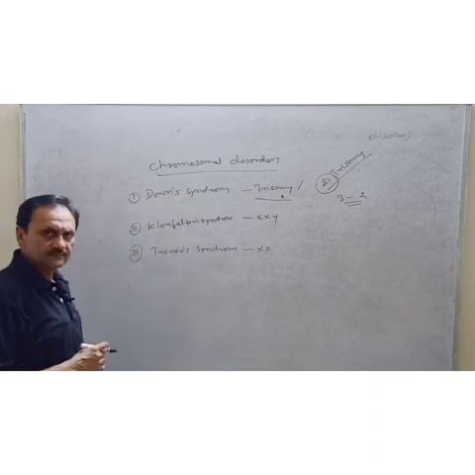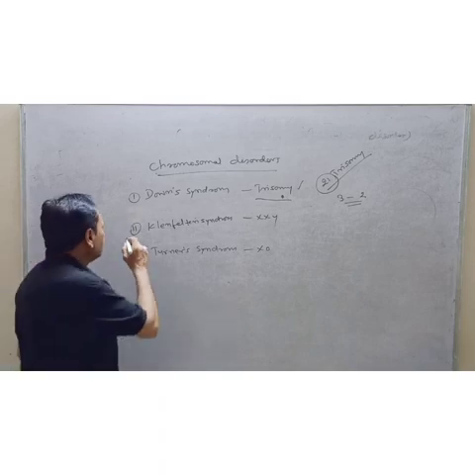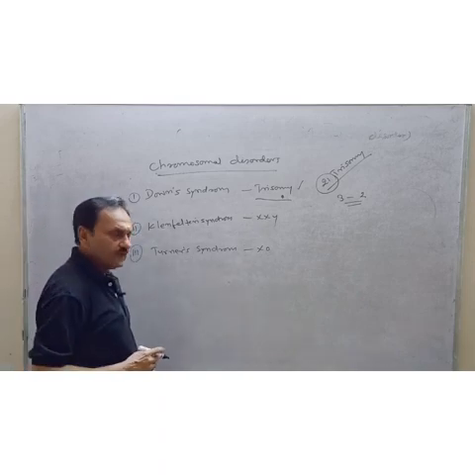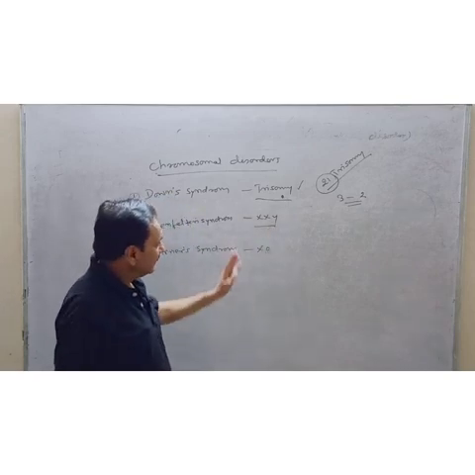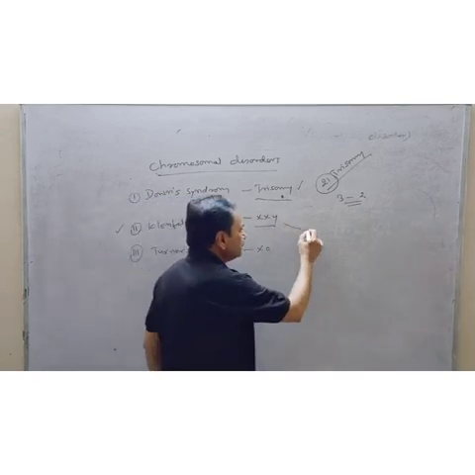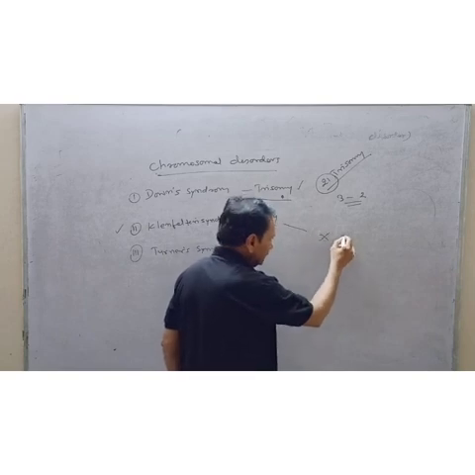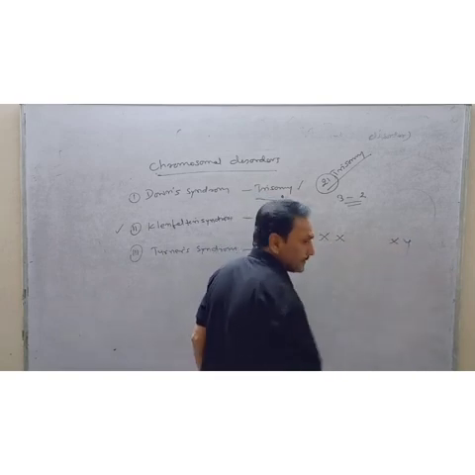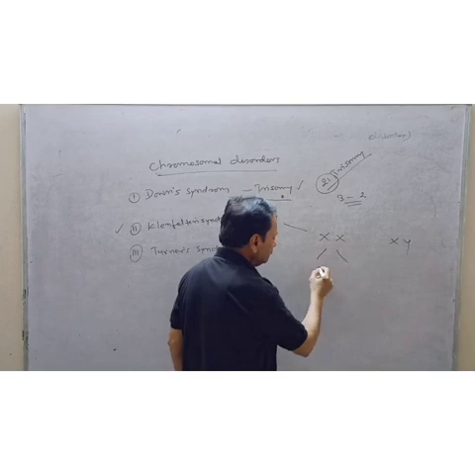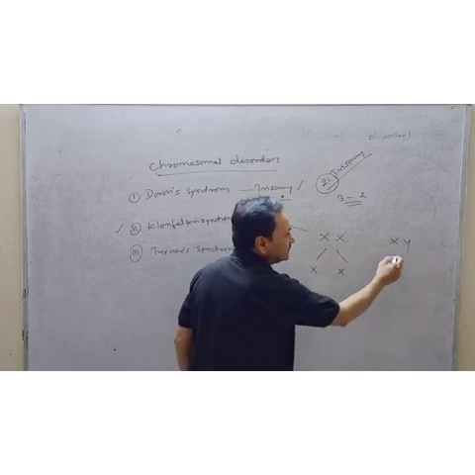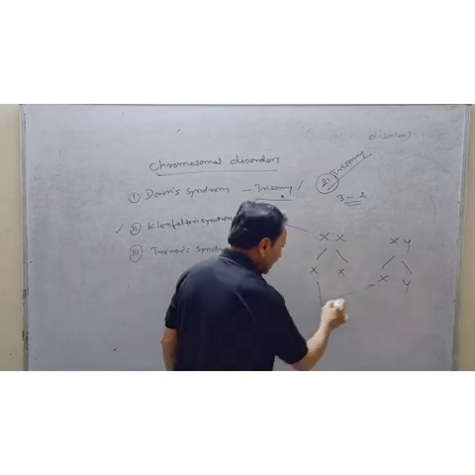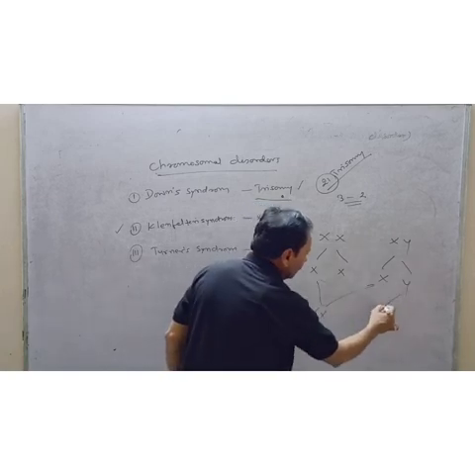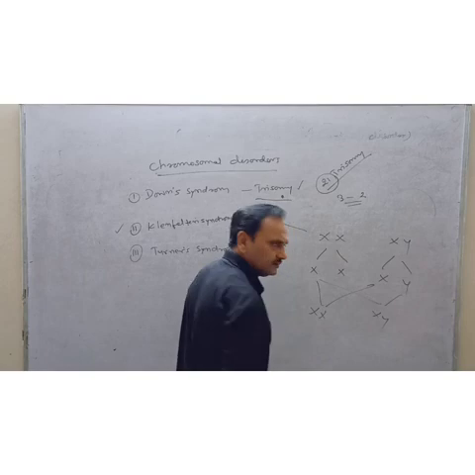In the case of Klinefelter syndrome, it is XXY. In normal cases, two gametes are formed, XX and XY.